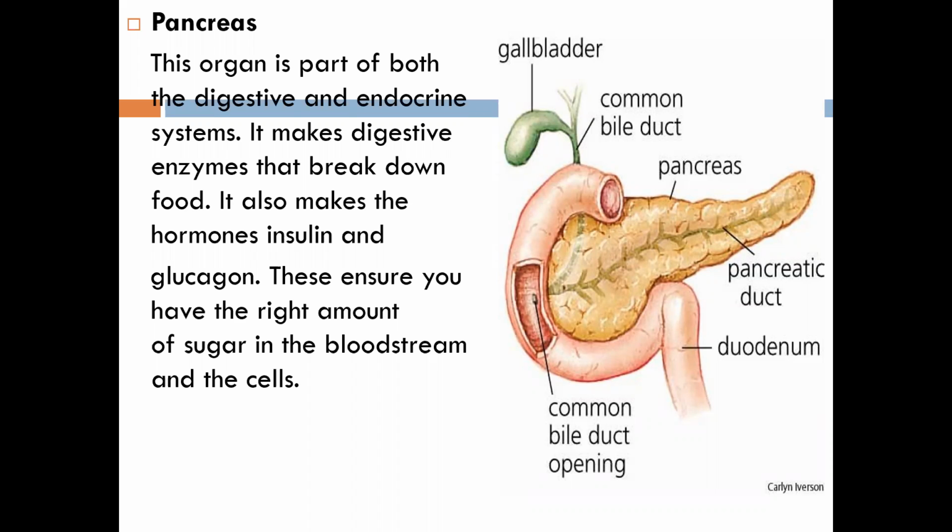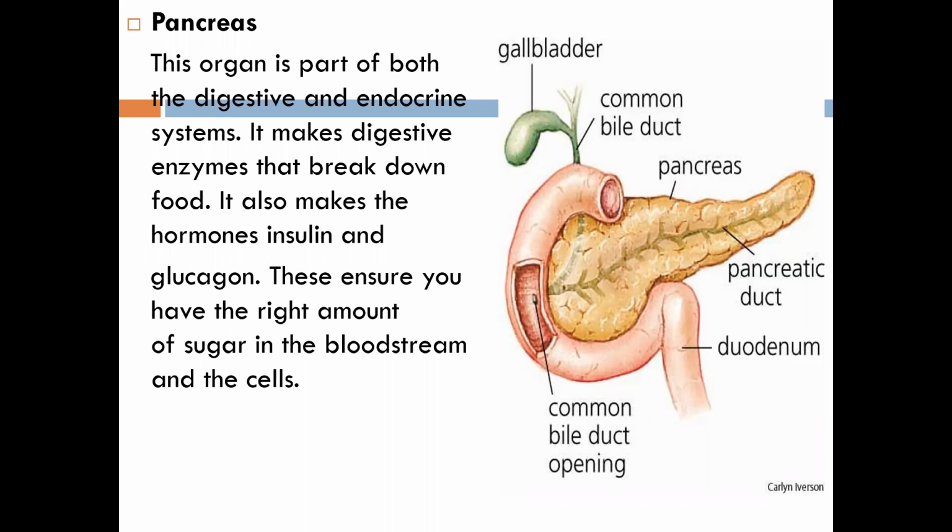It also makes the hormone insulin, which is very important. So the insulin hormone is made by which gland? Then you have to write it down: pancreas. And this ensures you have the right amount of sugar in the bloodstream and in the cell. So this particular hormone, which is made by the pancreas, that is insulin, will make you